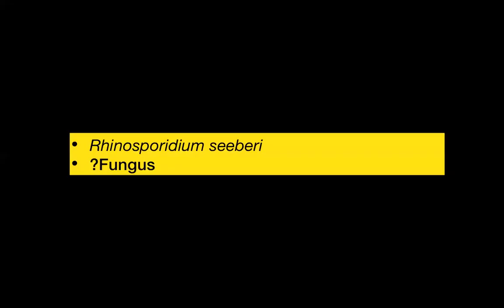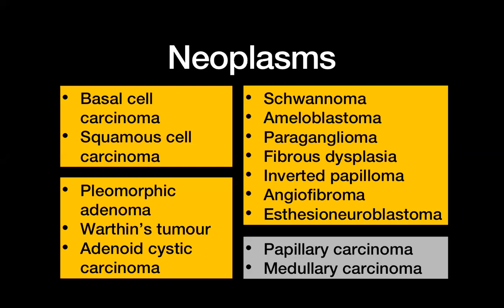We don't really know the nature of this organism, Rhinosporidium seeberi. It lies somewhere between the fungal kingdom and the animal kingdom. So it's not exactly been classified yet. We don't exactly know what type of organism it is, but you just need to remember the name, and we don't exactly know the classification.